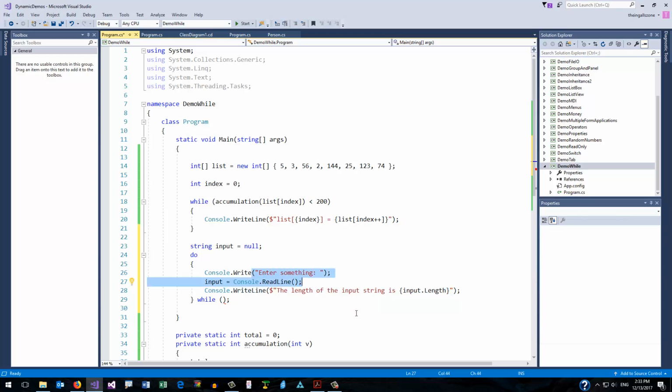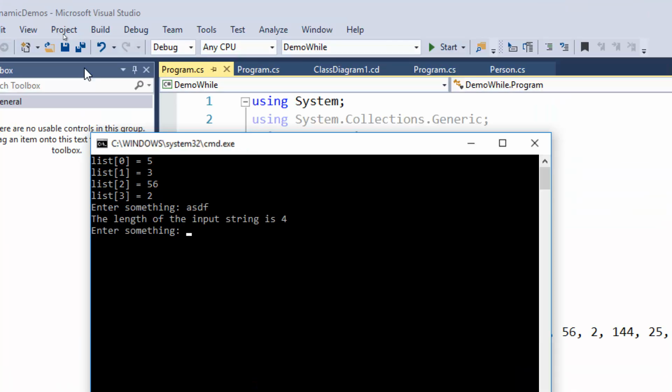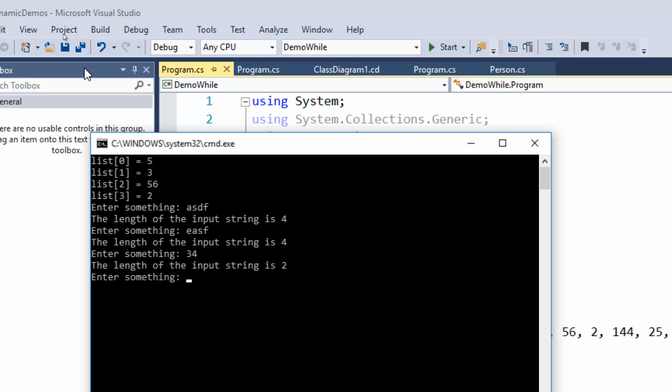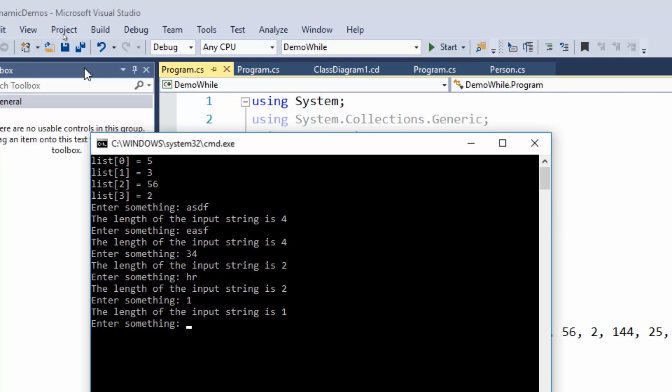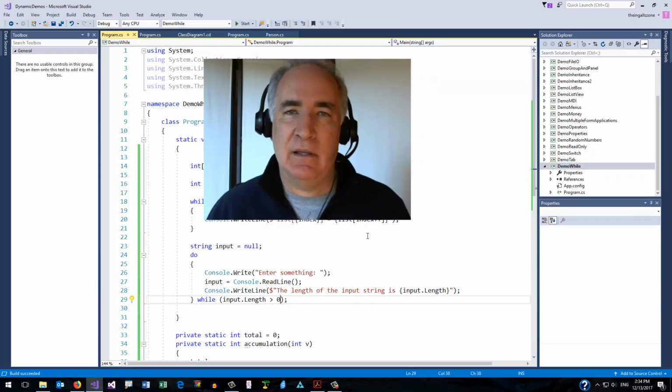So I have to do the body of the loop once, at least once, before I can do any output. And then at the bottom of that loop, I'll test to see whether or not I want to attempt another execution of the loop with a condition. And then we run that code. And in this case, if we get a string length of 0, we exit the loop. So that's the while and the do-while loop.